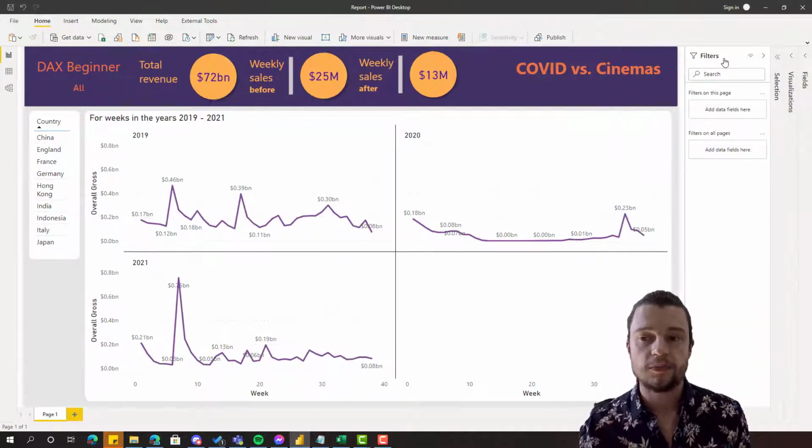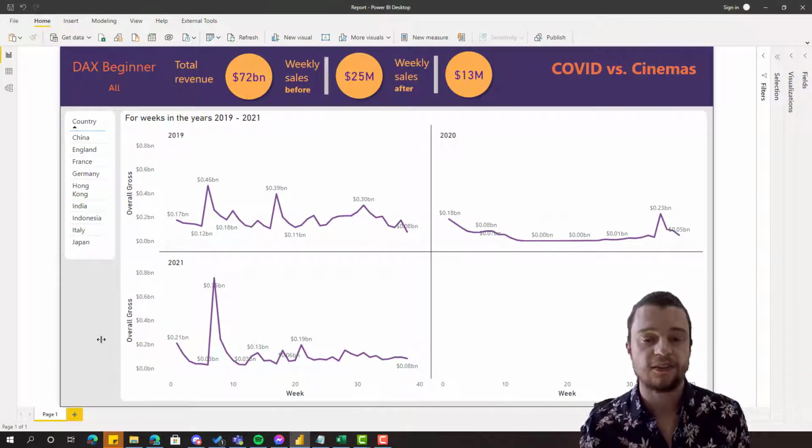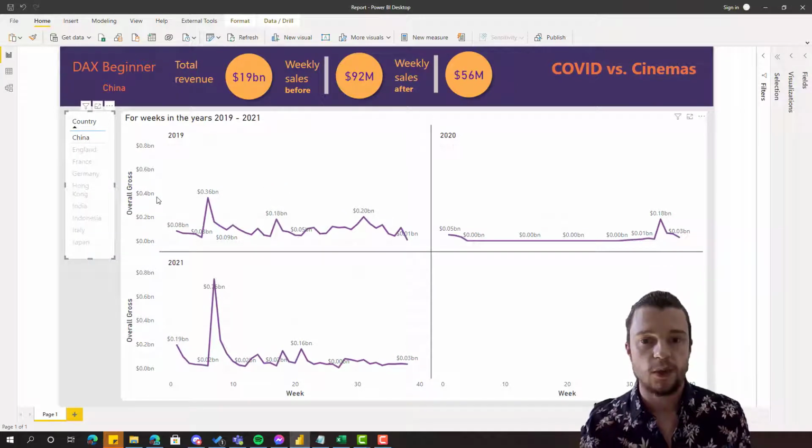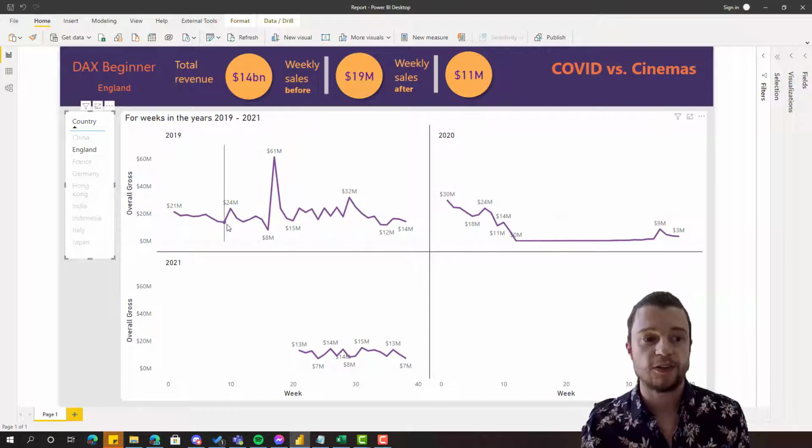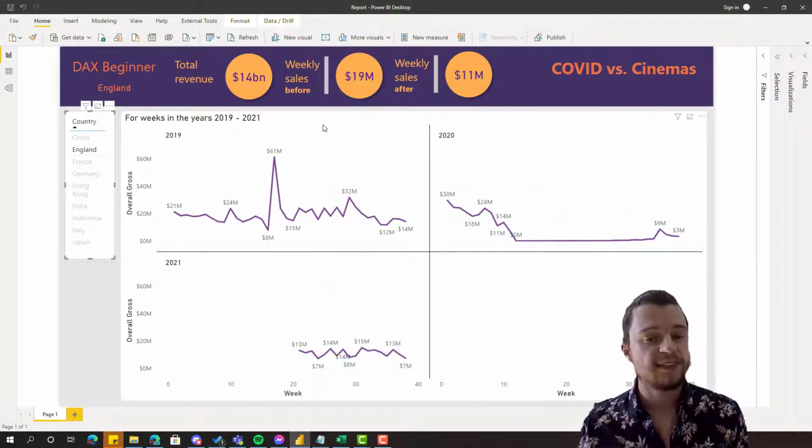And the nice part here is we can see, is it consistent for the different countries? So again, starting at the top, I can go China. Well, yes, China hasn't recovered, but England also hasn't recovered. Now they're sitting at 11 million, not the 19 million that they were, even though COVID's been eased. So that's us doing a little bit of DAX. What we did there was we did some labels, and we also did some values. This is just the beginning of your journey in DAX.